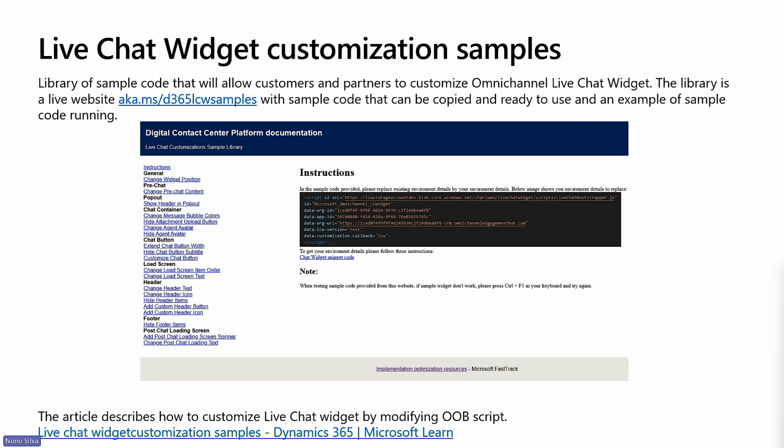In any case, we cannot forget that companies have concerns with their branding and style, and in our projects, we may face requests to customize the chat widget to adjust accordingly. Having this in consideration, we created a library of sample JavaScript code that will allow you to customize your chat widget in a simple way. This library is a basic website from where you can get the instructions on how to use the code itself, and you can even try the suggested customizations.